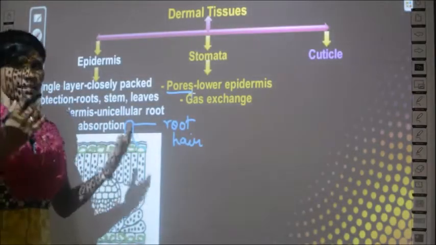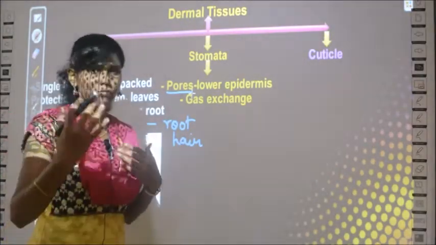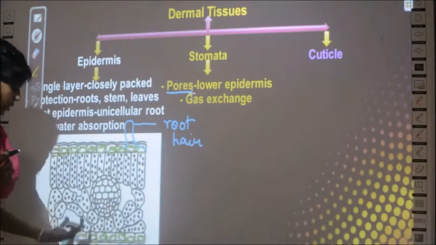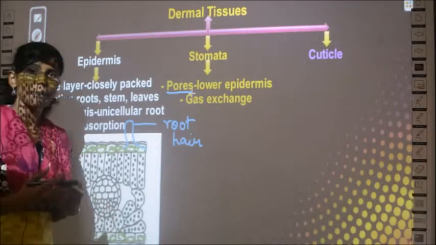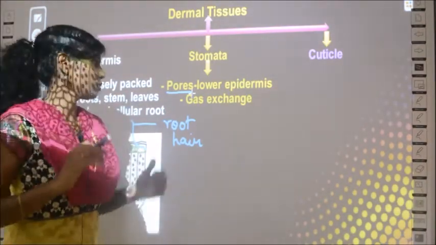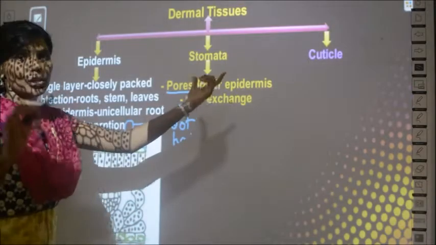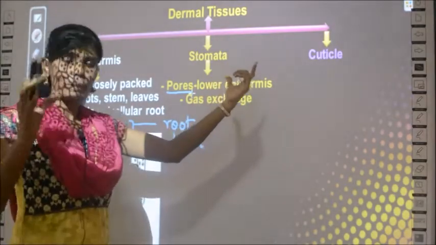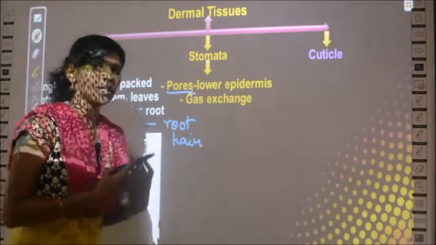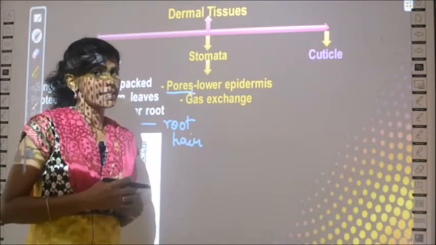So they take from the atmosphere, no? This part is exposed to the atmosphere or the air. That gas exchange of carbon dioxide and oxygen between the plant and the atmosphere is through the stomata. So what did I tell you? Stomata means it is a pore or an opening in the plant. You have an opening here which I have labeled in blue. In between these two cells you have this opening, and this is the place where gas exchange between the atmosphere and the plants takes place.